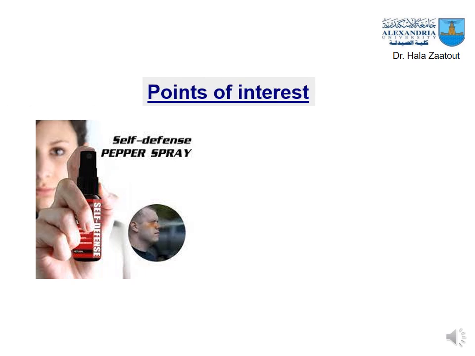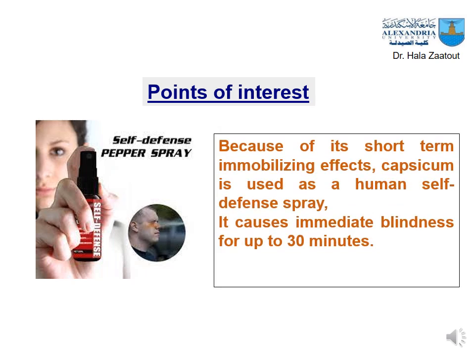As a point of interest, capsicum can be used as a self-defense pepper spray, and this is due to the immobilization effect. It has a short-term immobilization effect. Capsicum is used as a human self-defense spray.